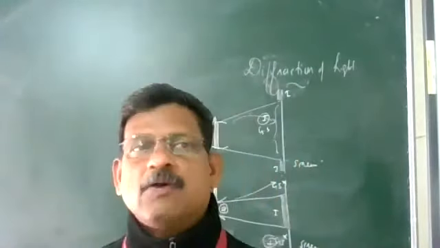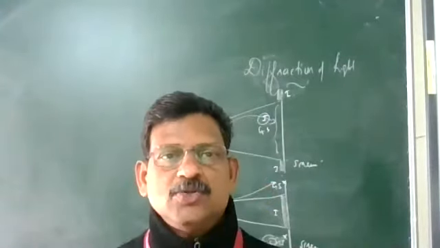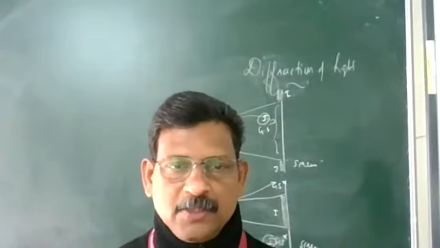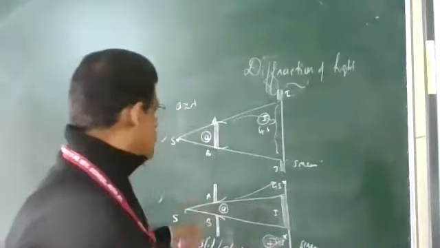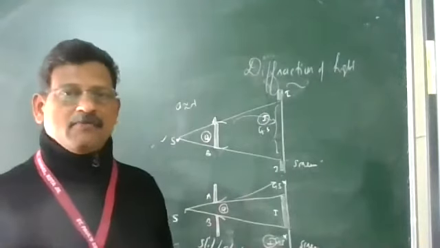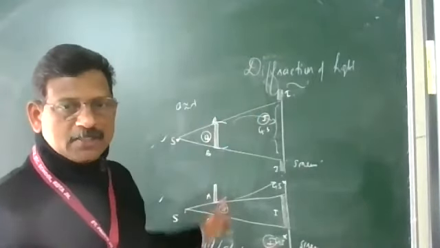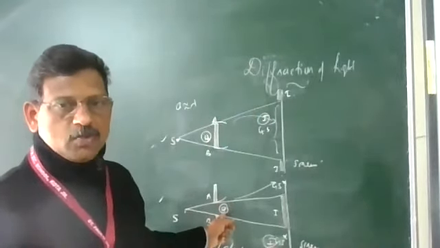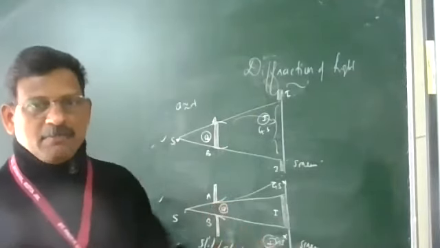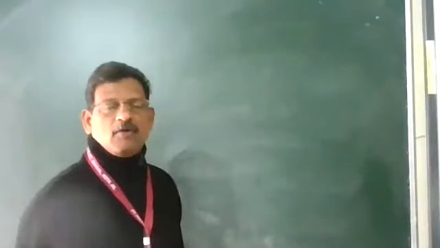So this bending of light around the corners of the obstacle or aperture we call diffraction, and hence light goes into the geometrical shadow. This is prominent when the size of the obstacle is of the order of wavelength of light used, and it is a phenomenon for all types of waves. We are not discussing obstacles, we are discussing slits. So we'll discuss different cases of slits and how the bending takes place. The main condition is that the size of the slit should be of the order of wavelength.